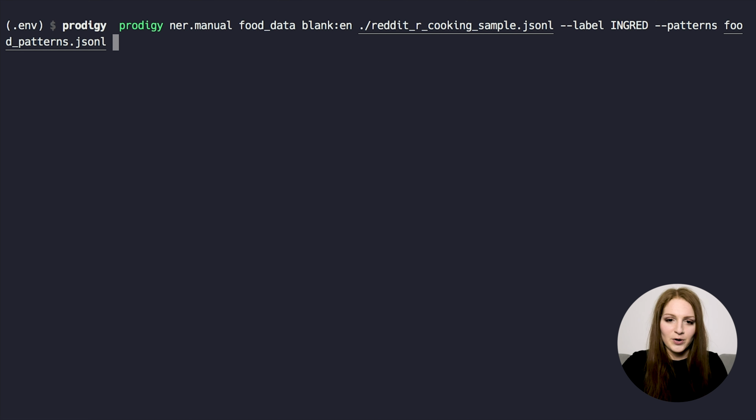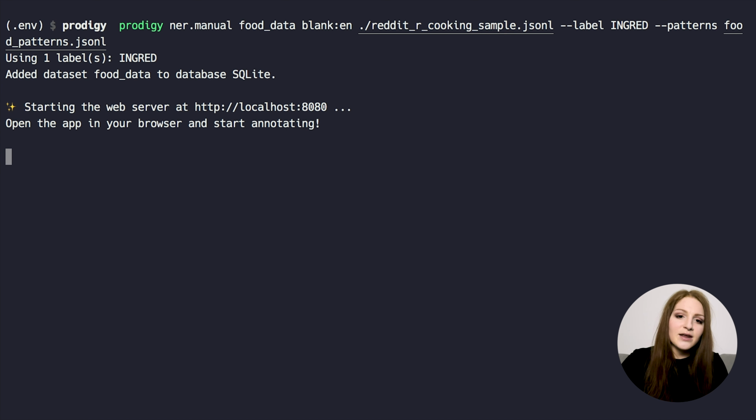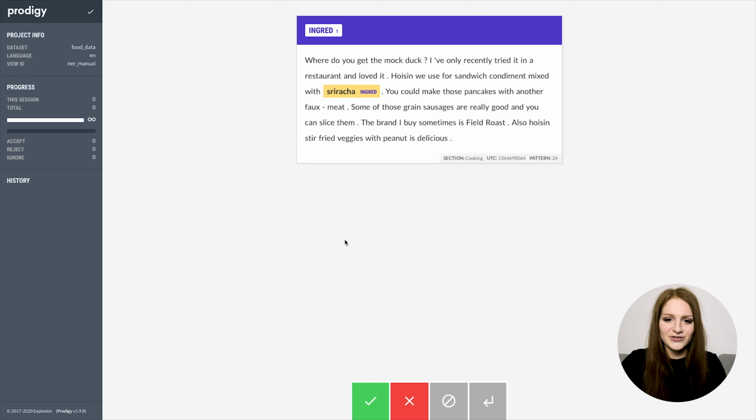So we don't have to do that work, which is pretty cool. So this will now spin up the web server again, and we can navigate back to the browser. And as you can see, we already have a match, yay. So this is really the very classic way of labeling, and typically what people think of when they hear annotation.